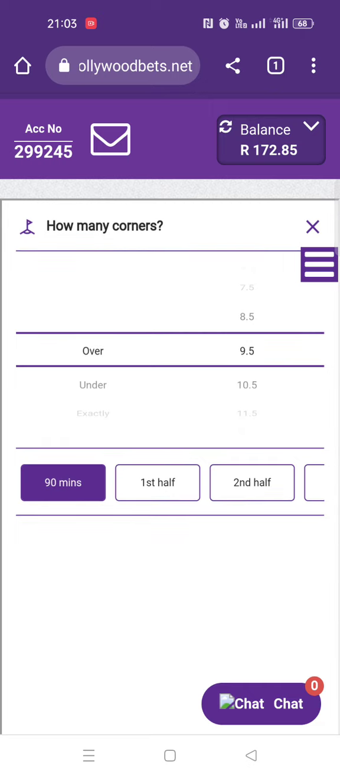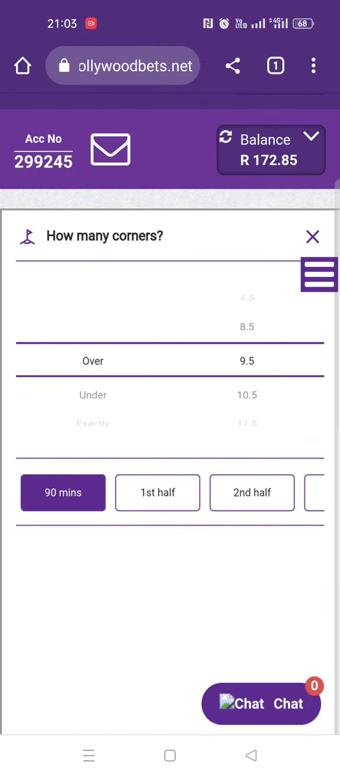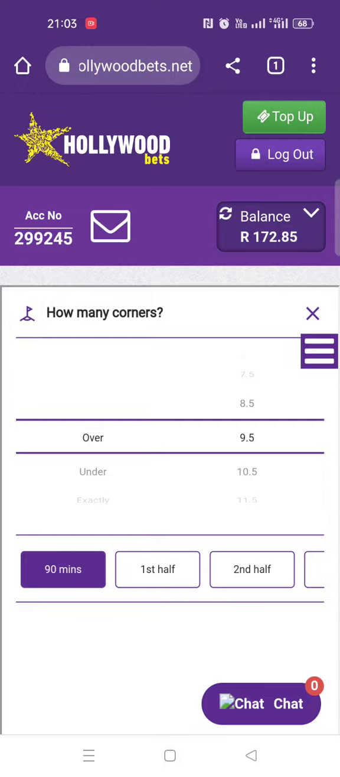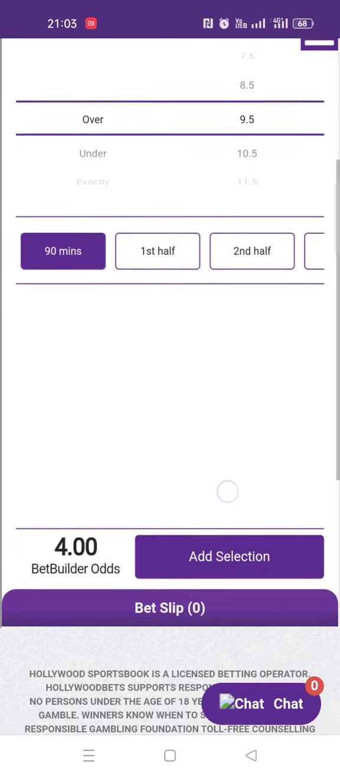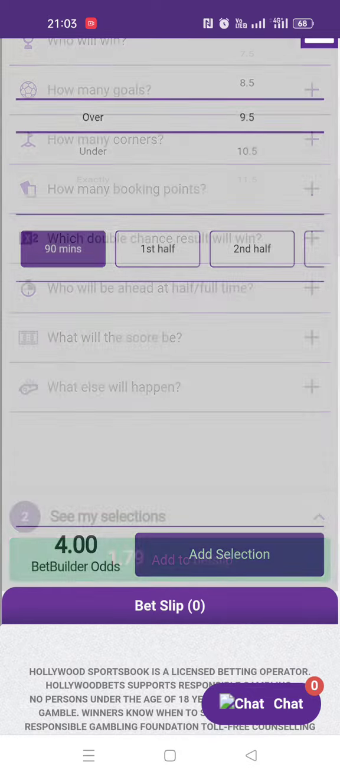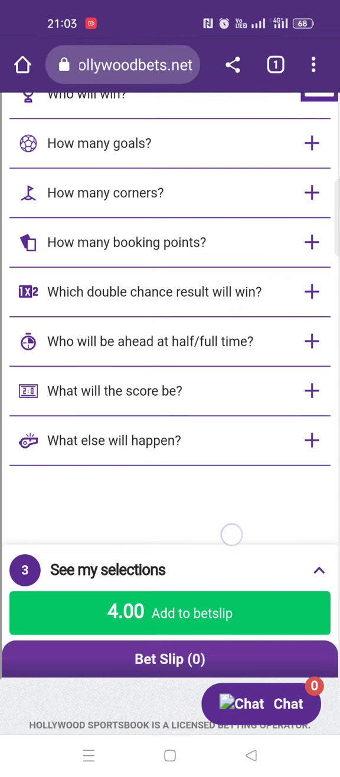Okay, you can see I'm trying to touch it here and sometimes it doesn't want to go. You can see. So I will just touch it here on top. I will scroll like this, touch it on top, and then come here and add the selection. See, nice. It's accumulating good odds now.